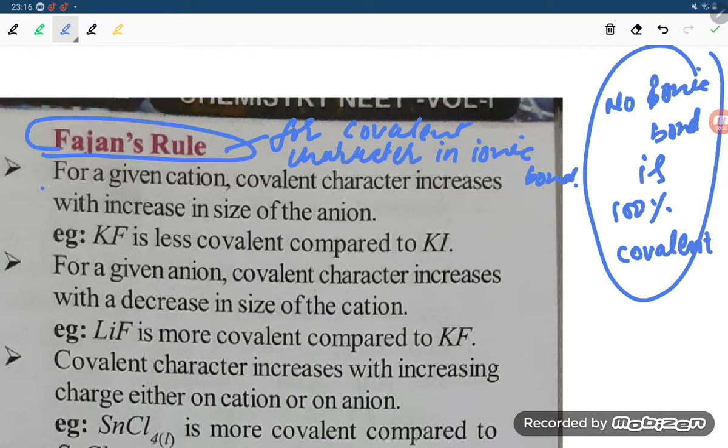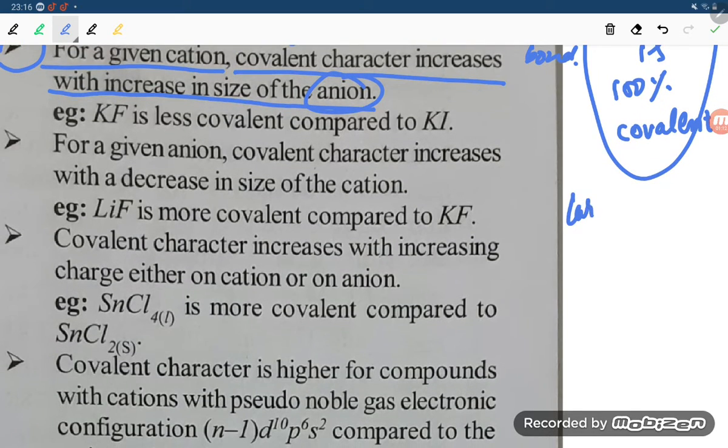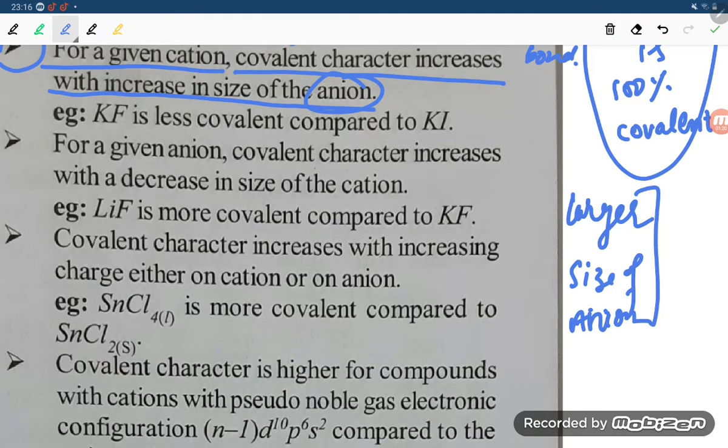So, first point, let us see. For a given cation, covalent character increases with increase in size of the anion. What is the meaning of this? Larger size of anion, more covalent character. What will happen, students? More covalent character, right?